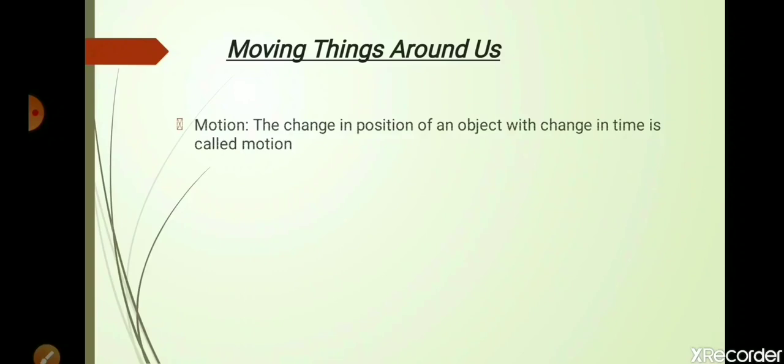Hello students. So the next subtopic in this chapter, motion and measurement of distance, is moving things around us. What do we mean by objects in movement or the objects in motion? We see a lot of things around us that are moving. Now what is happening during the moving of the objects? Or why do we say that an object is in motion? When an object is in motion, it changes its position with change in time.